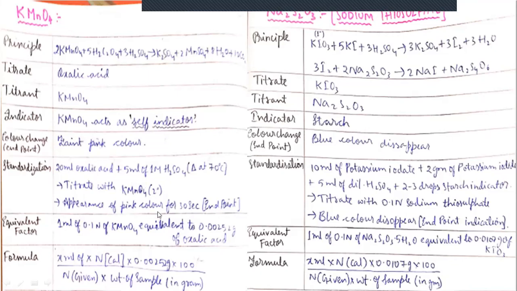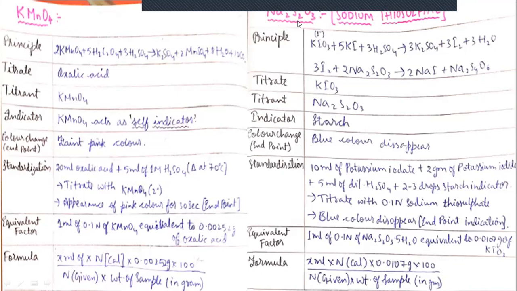And finally, we can get the pink color. So the pink color will represent that the reaction has ended. Okay, and the important thing is the pink color has to be retained. Sometimes the pink color will disappear, so we need to check whether the pink color is retained or not. And this is the equivalent factor 0.00252, which will be substituted in this formula, finally calculating the percentage purity.